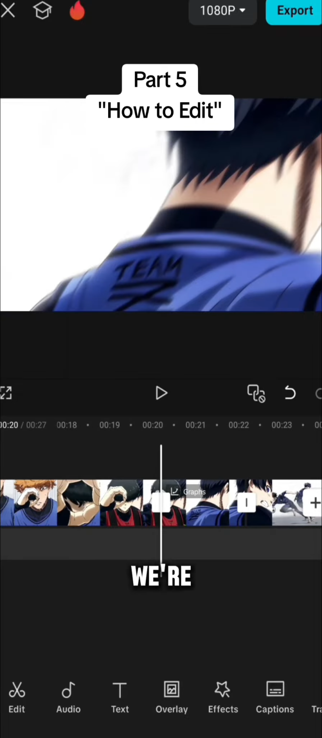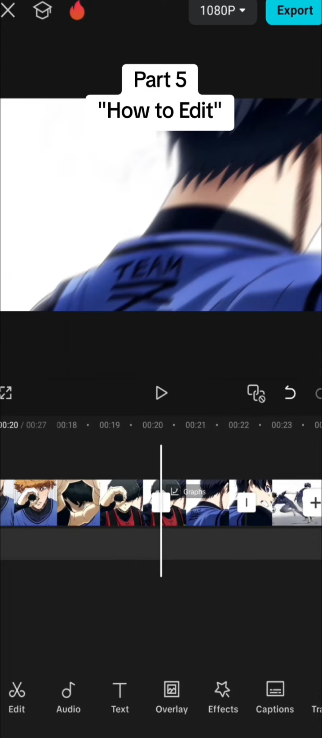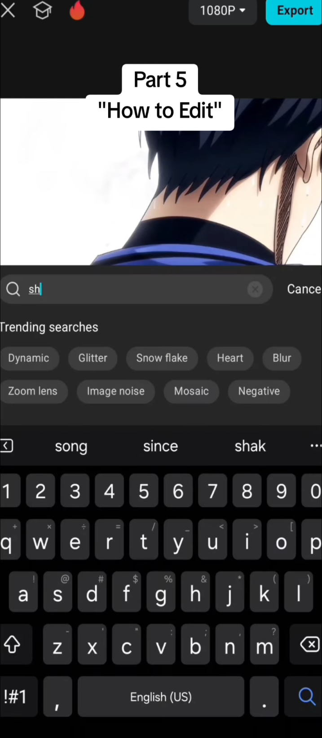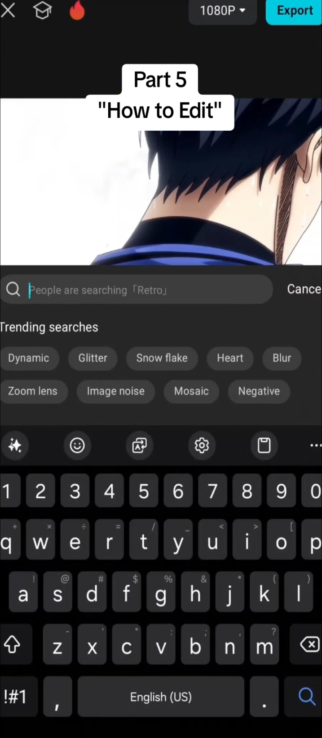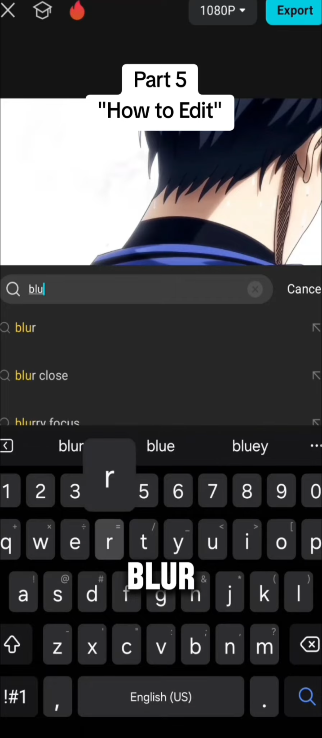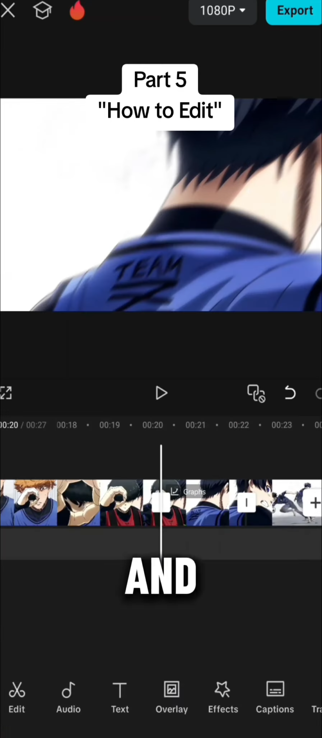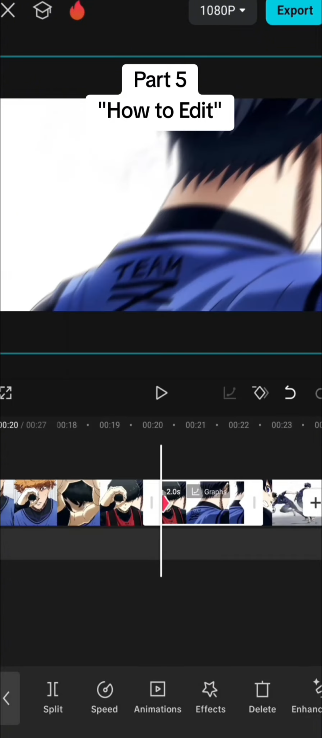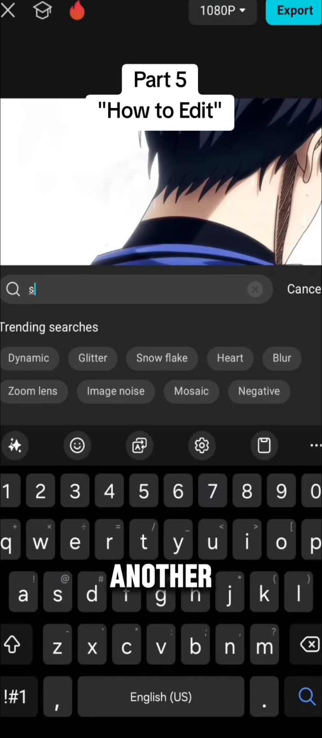Here are the main tools we're working with: the diamond-shaped pin, the slider, and under effects, video effects. Shake. Blur. And oblique blur. This is the position of these effects when being stacked above one another.